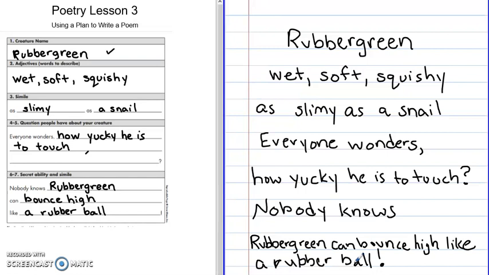So you're going to go ahead and use your plan, just like I did, to write your poem. Please make sure that you follow your plan and write the appropriate words on the appropriate line. When you are done writing your poem, then you can move on to the next step.